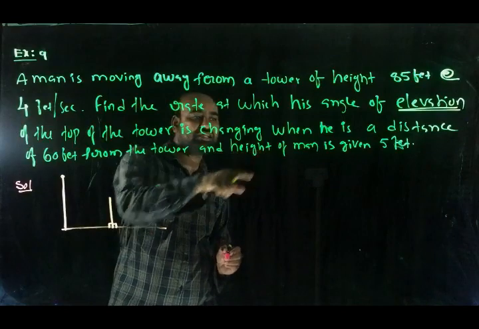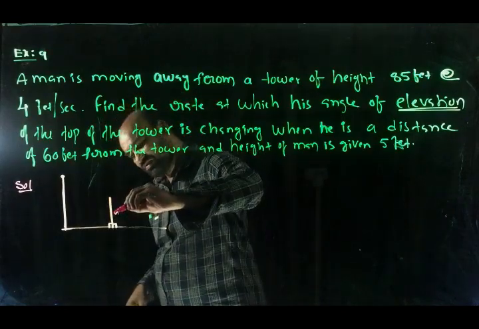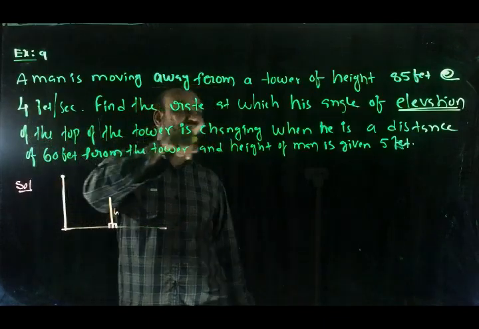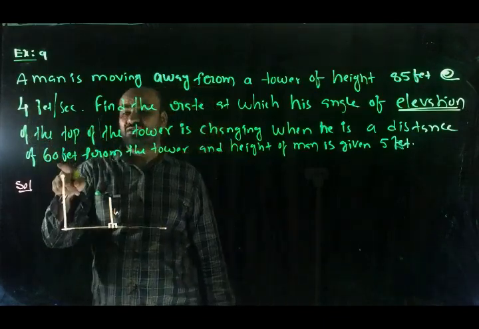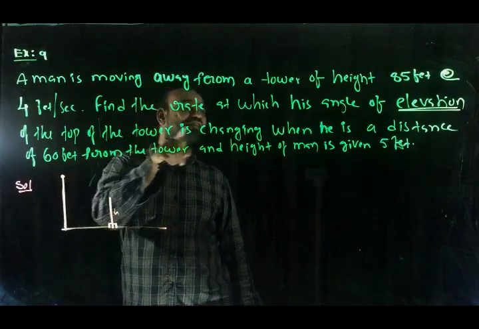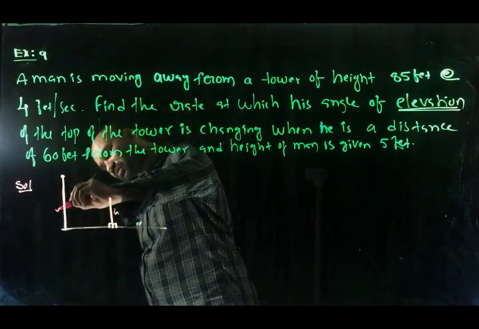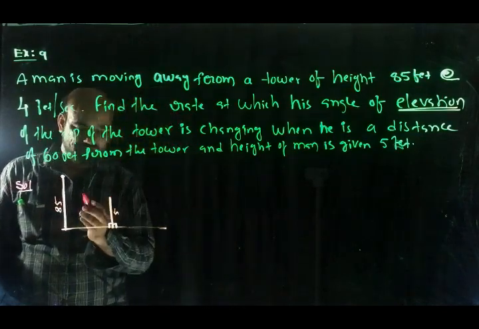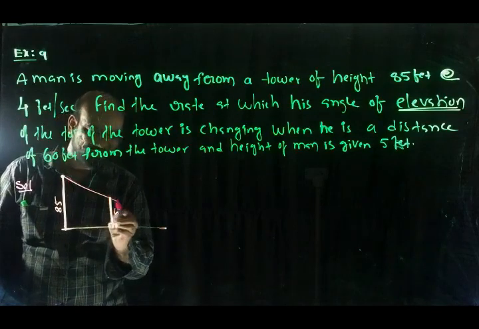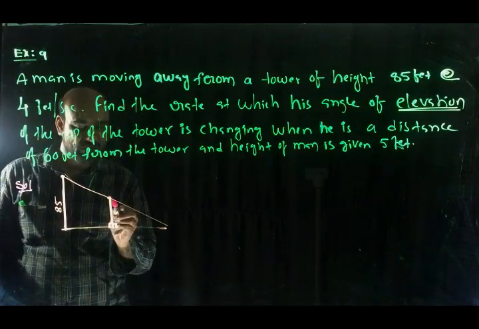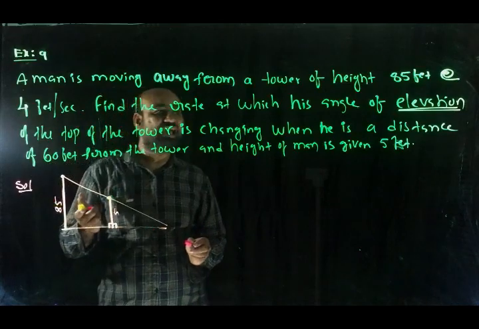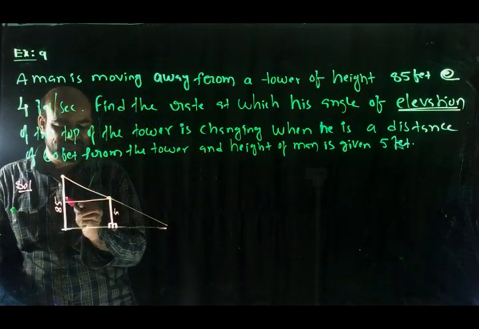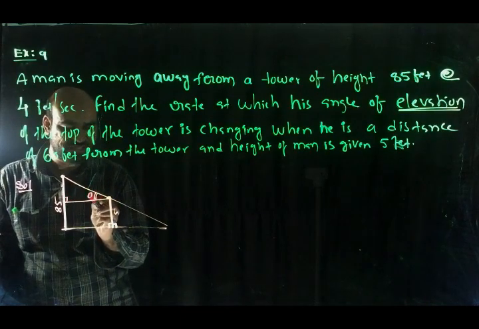The man's height is given as 5 feet, and the height of the tower is 85 feet. He is moving away from the tower, so we need to find what change happened in the angle of elevation. We draw the horizontal ray. At what rate is theta changing?